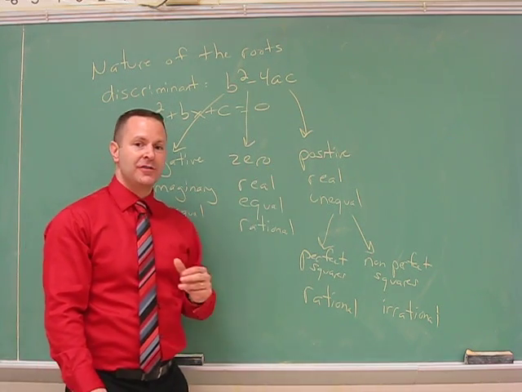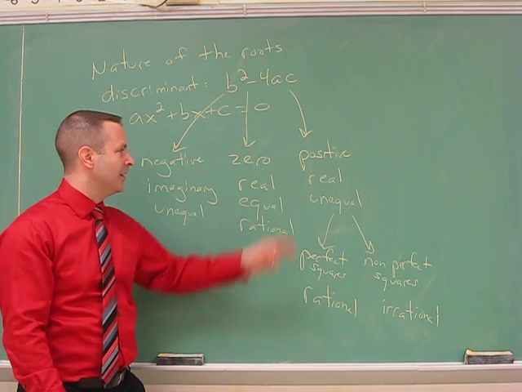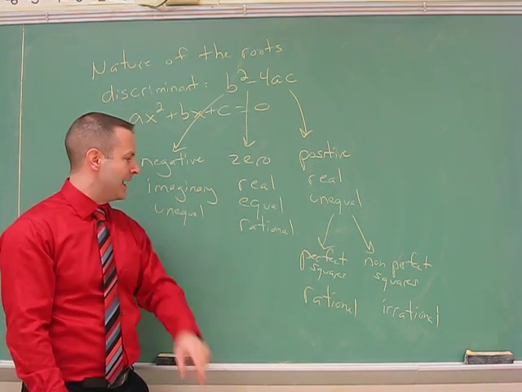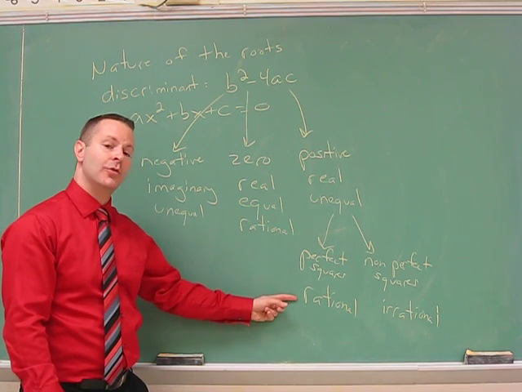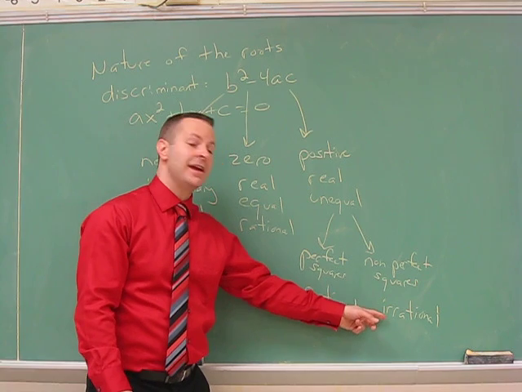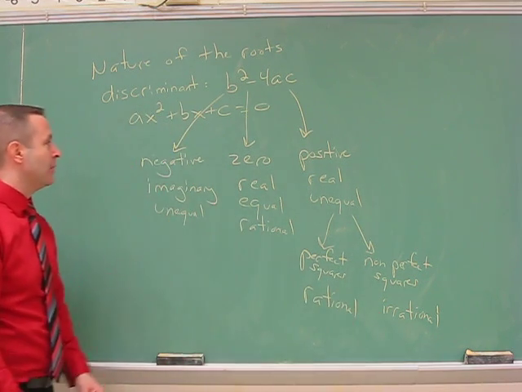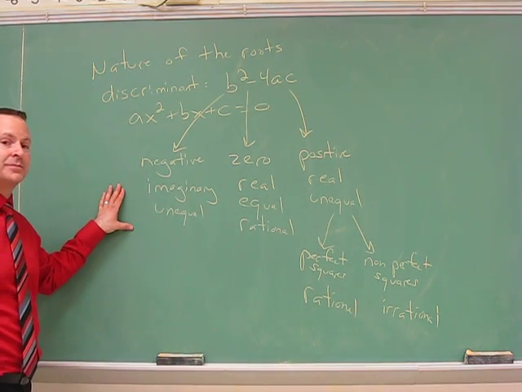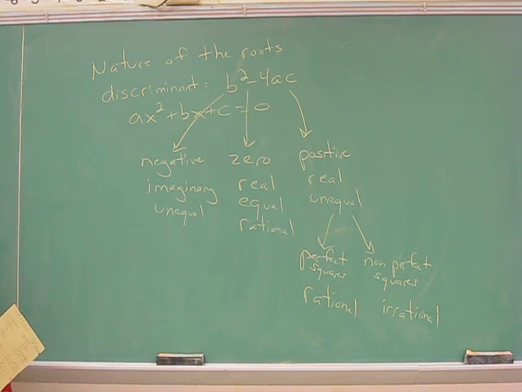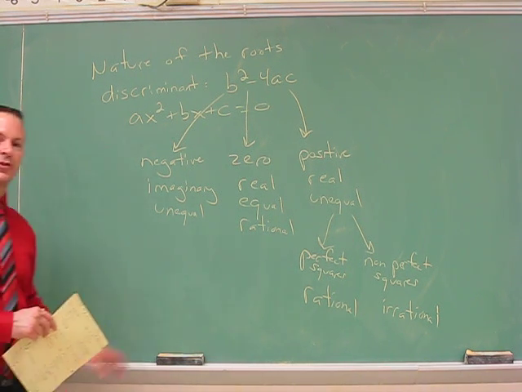And if we get a positive number, you got to think a little bit extra here. The roots would be real, they'll be unequal, so there'll be 2 of them. And if it's a perfect square, we get rational results. If they're non-perfect square, irrational. Okay? Please take a moment, get all that copied down, and have this memorized for tomorrow. All right, let's look at 4 examples.